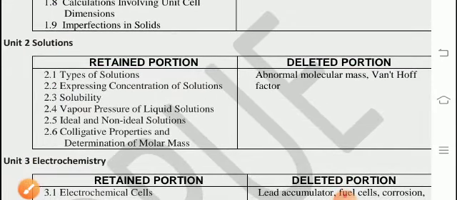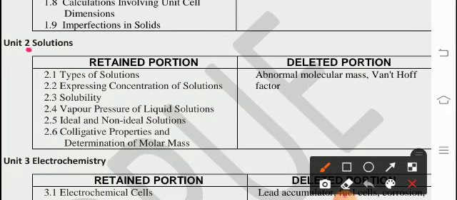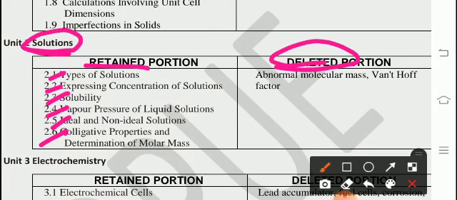Second unit, solutions. Retained points 1, 2, 3, 4, 5, 6, and deleted is abnormal molecular mass and van't Hoff factor. So this one, don't read.